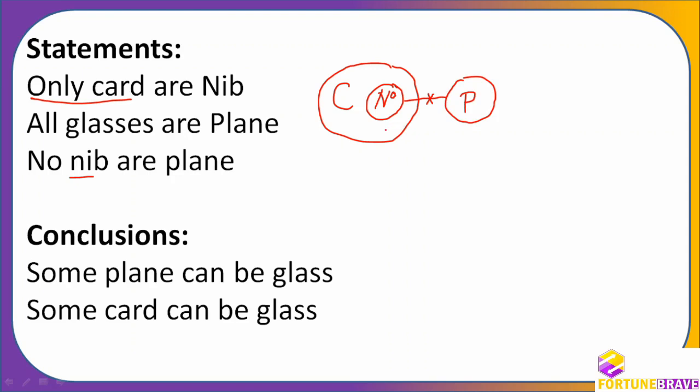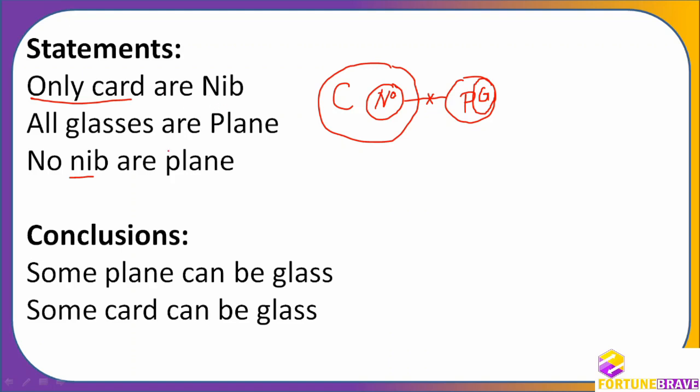Okay. And all glasses are plain, they are saying. All glasses are plain means I'll put the glasses inside this. So this "no nib are plain," whether it was given or not given, would not have made any difference. Try to understand now. Now we will understand "only A or B" a little bit properly. When it says only card or nib,